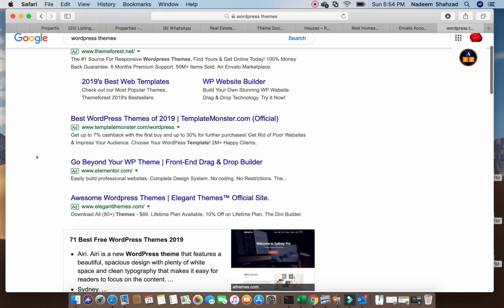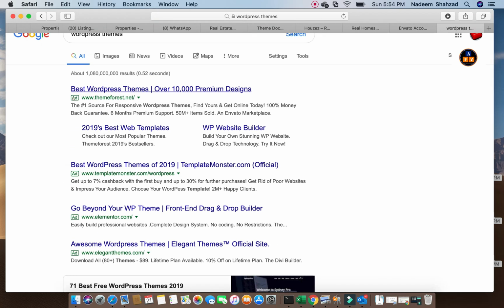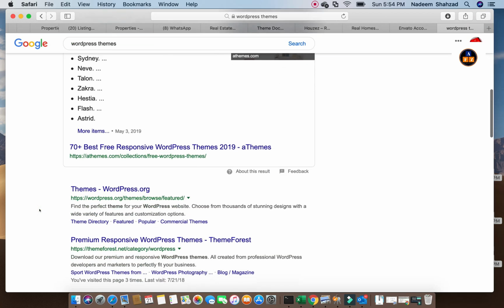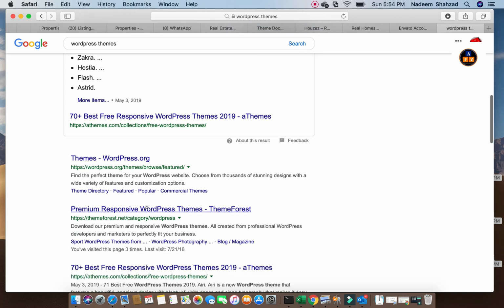If we're discussing ads related things, ThemeForest is the top website. Similarly, there is Template Monster, and there is the Elementor one. The topmost, WordPress ThemeForest, is the best site to purchase themes.